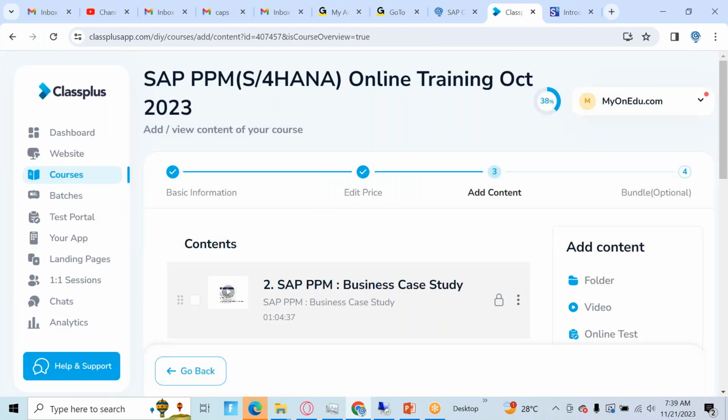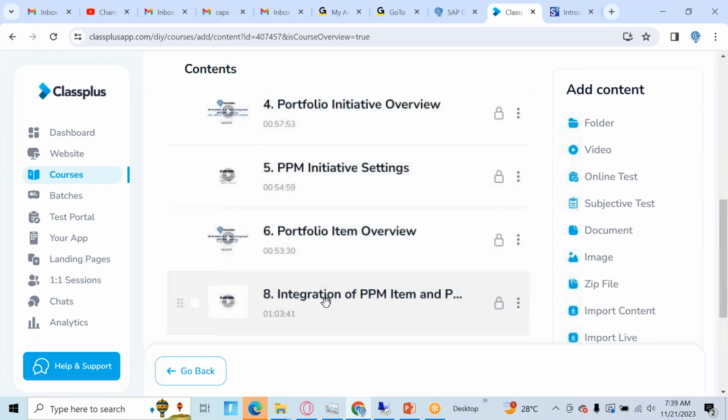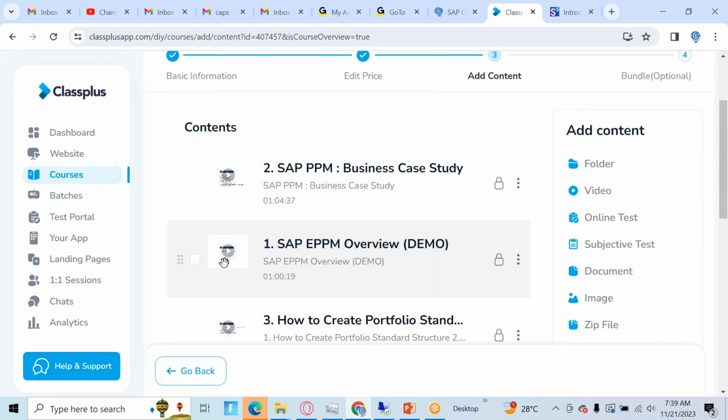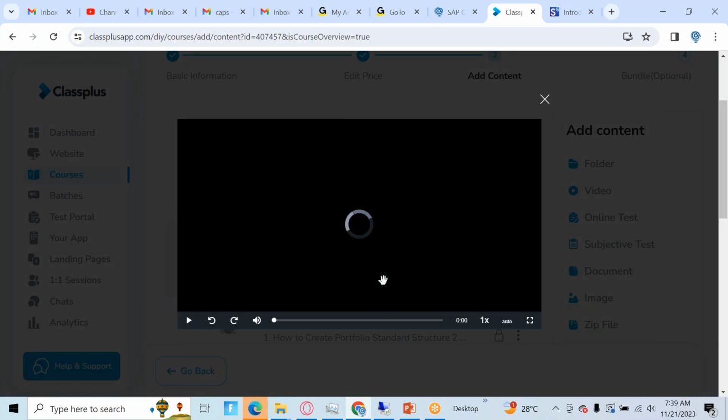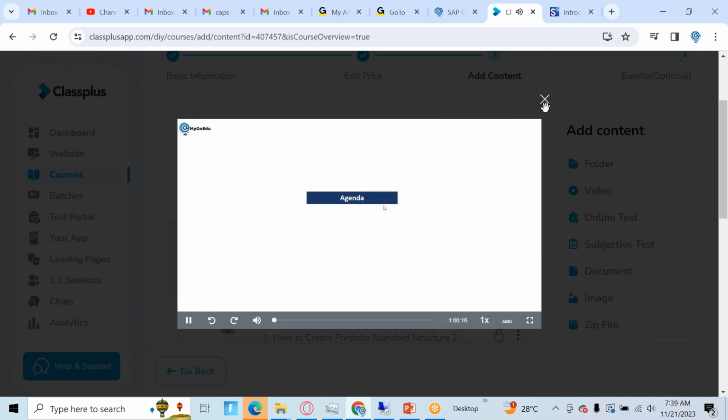All your recorded sessions will be there. Assignments will be here. If it is not here, it will be directly given through mail, but I'll try to keep it here. You just need to click on a particular video and you can play it. You can also download the application on your mobile, so whenever you are traveling or whenever you have time, you can watch the videos.